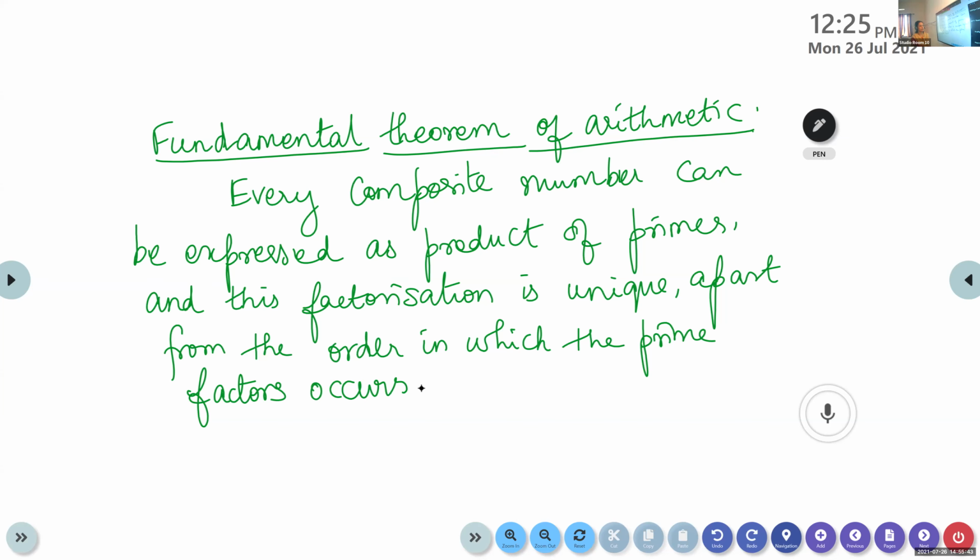Only the order will change, but the numbers will be the same.